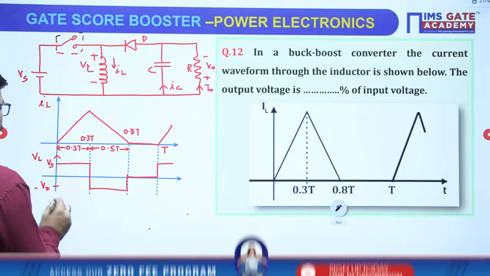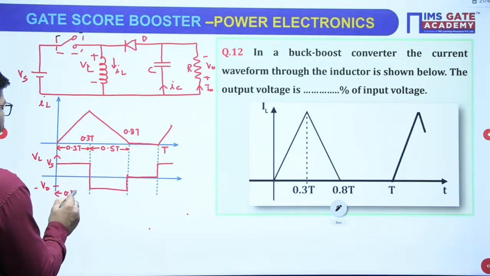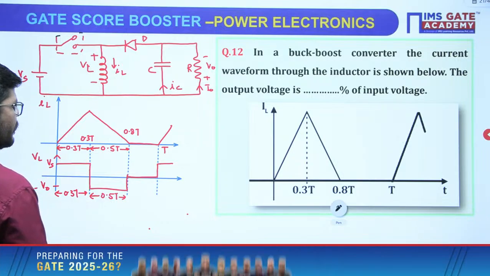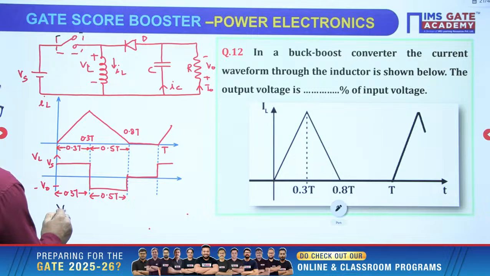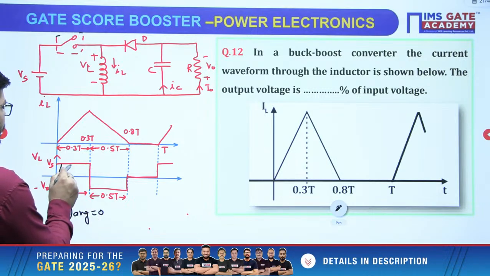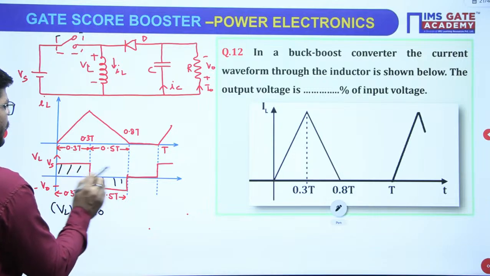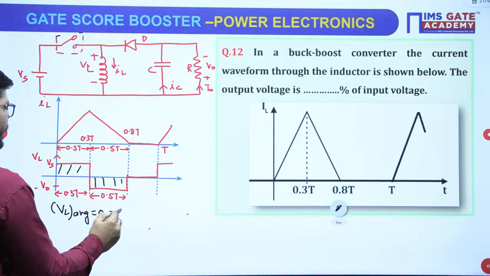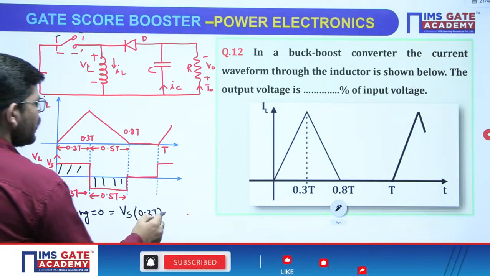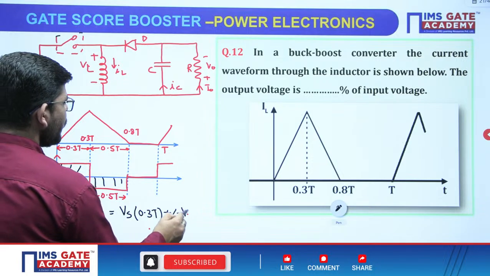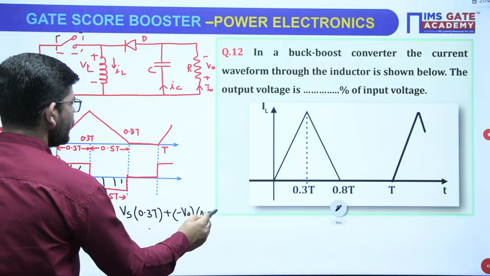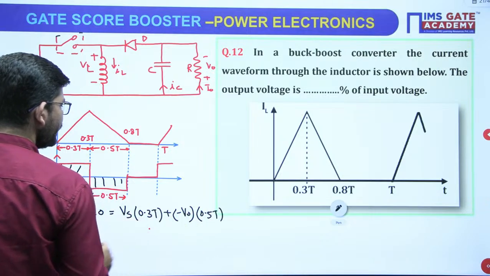Now this time is 0.3 T and this time is 0.5 T, okay? What we are habituated of doing is that the average inductor voltage will be 0. That means the area under this waveform will be equated to 0, right? What is this area? Height into width, means Vs into 0.3 T. Now what is this area? Height into width, minus V naught into 0.5 T, and equate it to 0.